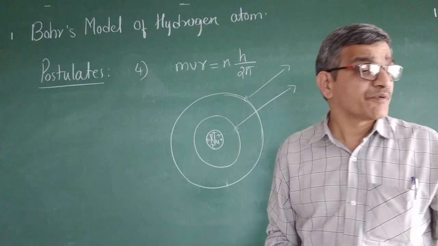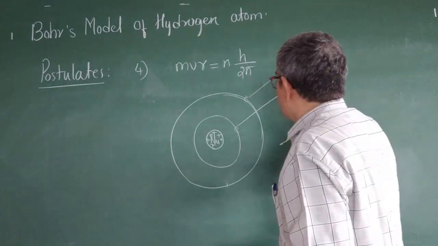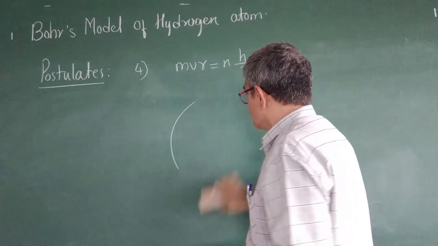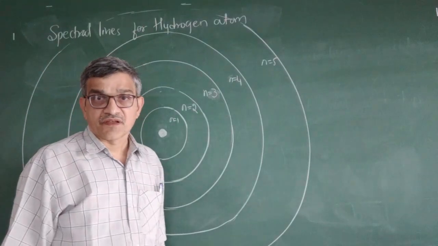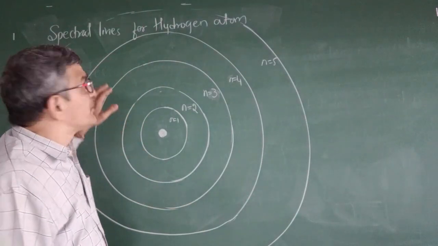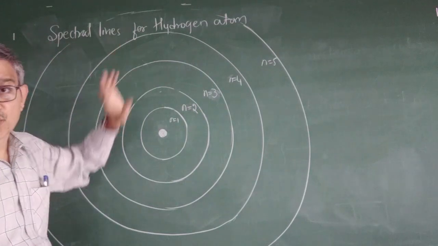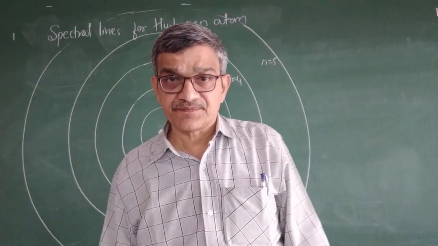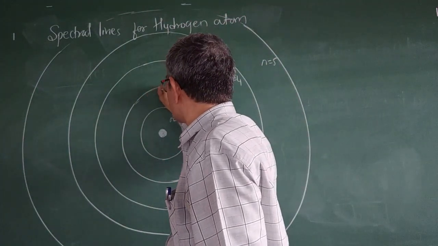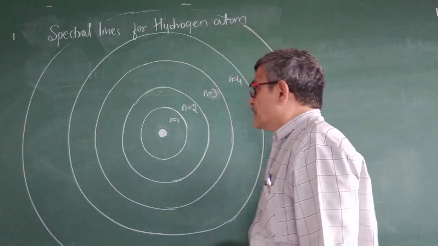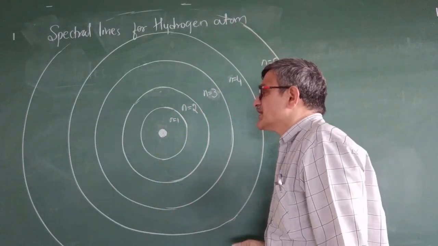Okay. So let us talk about the spectral lines of the hydrogen atom. I have mentioned that hydrogen gas is taken in the discharge tube. Hydrogen has one proton and one electron.